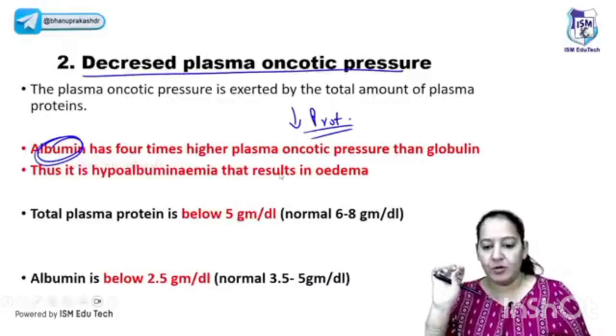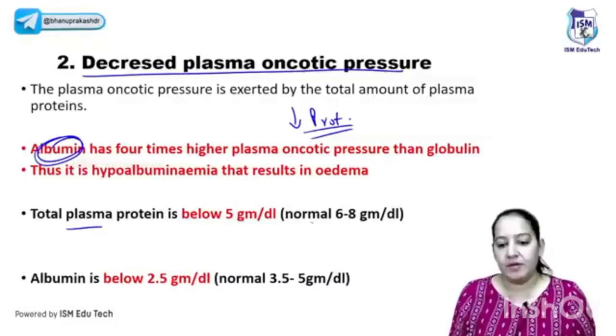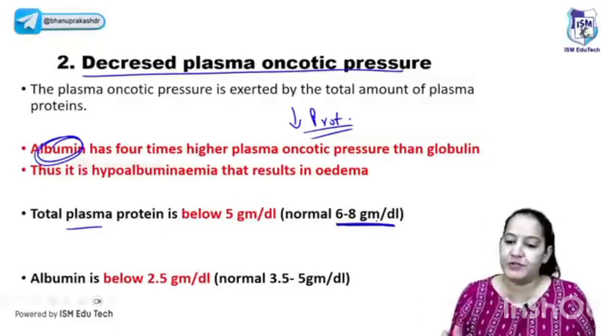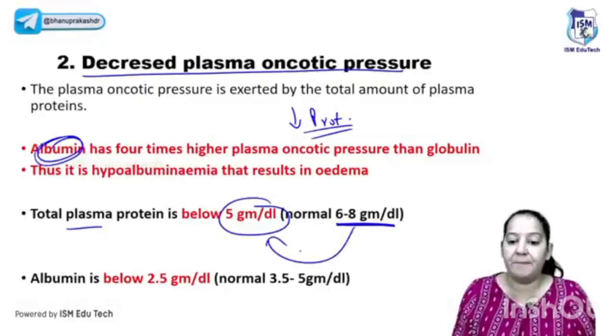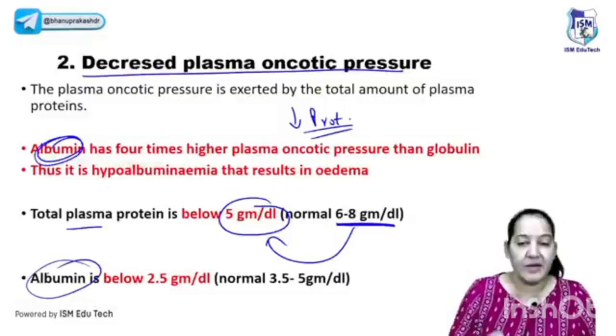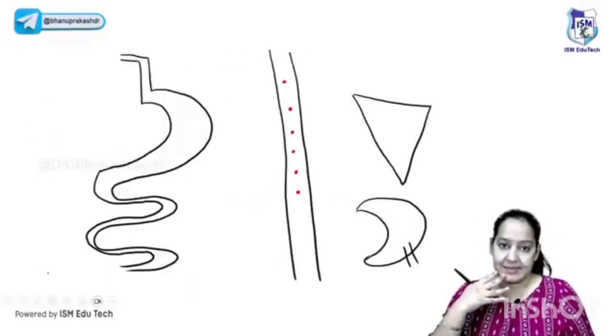We have albumin also, globulin also, but what's the normal total protein in our blood? Normal protein is 6 to 8 gram per deciliter. You, me, all healthy individuals have this level. If it is below 5, it will lead to edema. Please learn the values. If it is below 5 gram per deciliter, it will lead to edema. And the main protein whose decrease leads to edema is the albumin.